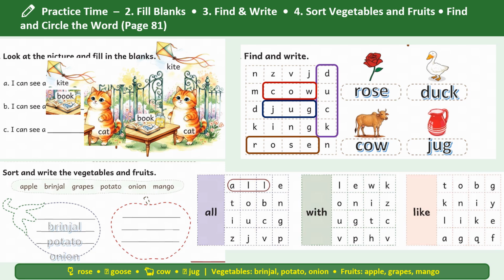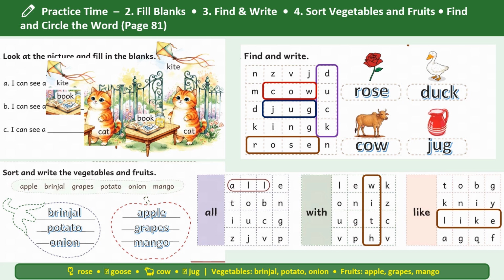We are sorting out vegetables and fruits. Brinjal, potato, onion are the vegetables. Apple, grapes and mango are the fruits. Again, we need to find the word all, which we have already done. Again, with and like.